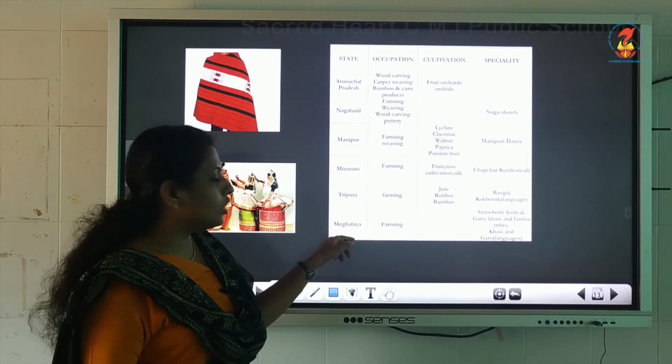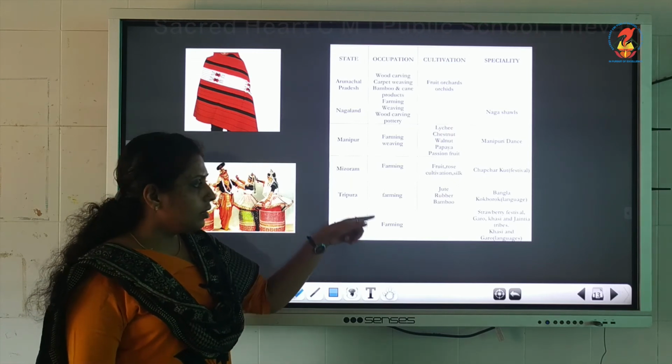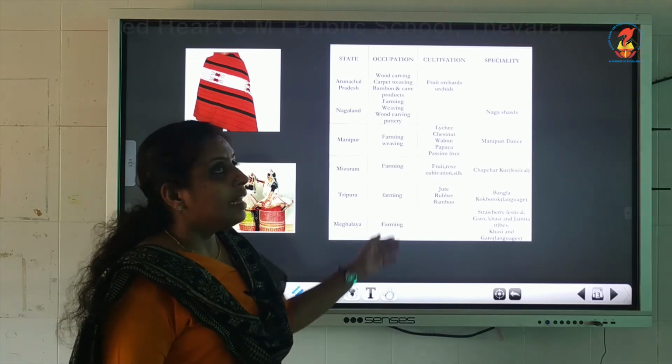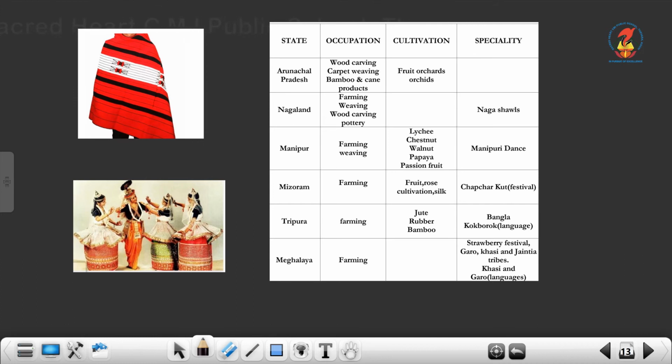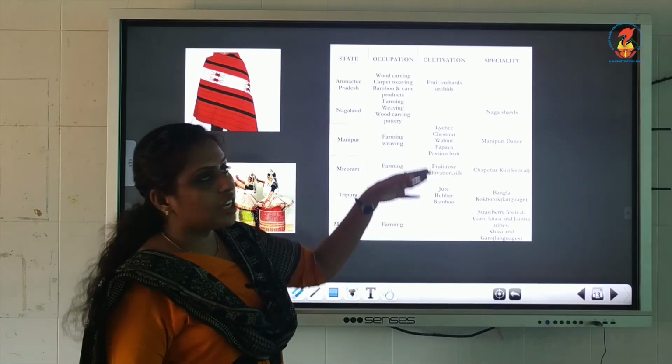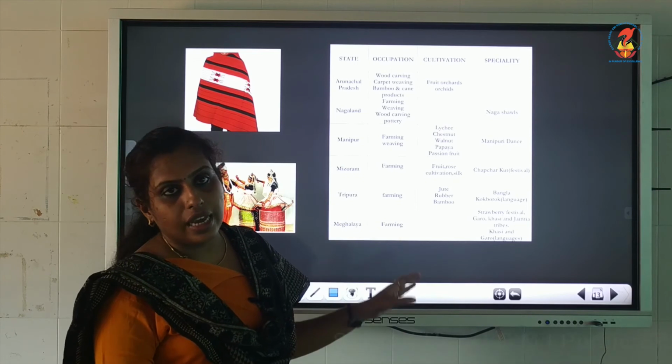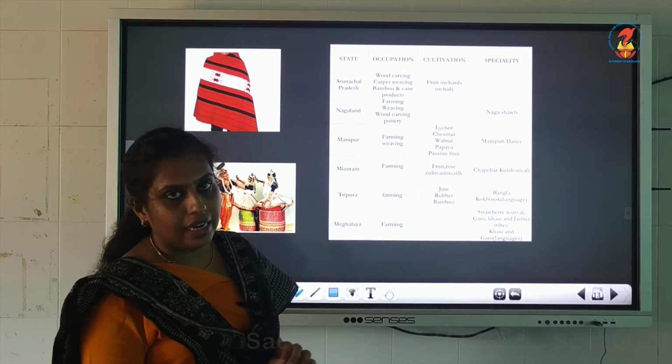Okay. Now let's move on to the last one, Meghalaya. Their occupation is also farming. Their speciality, what is mentioned in your textbook, is the Strawberry Festival. The festival celebrated there is the Strawberry Festival, and they have tribes. Their inhabitants are known as Garo, Khasi and Jaintia. And they speak the languages Khasi and Garo. So these are the specialities of the states of Purvachal hill ranges.